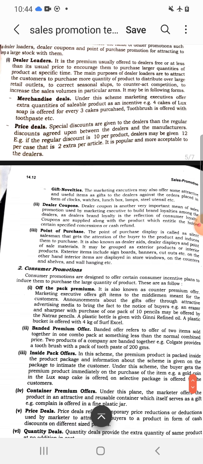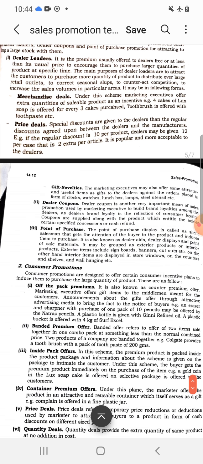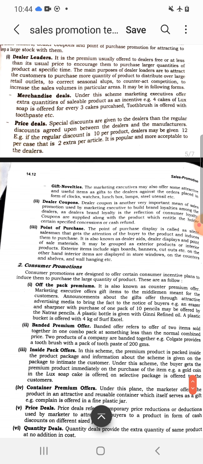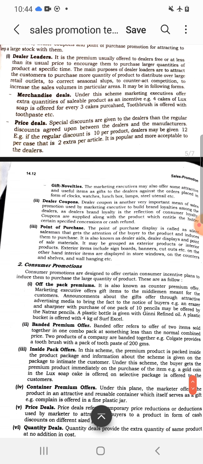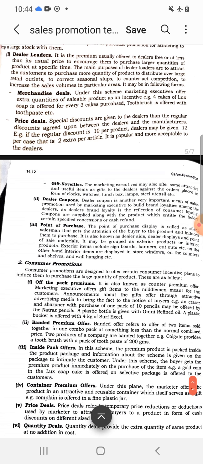Gift novelties. Marketers may offer gift novelties to the dealers, such as distributing clocks, watches, lunchboxes, lamps, steel utensils, or maybe some trip which is offered to the dealer and their families, a 3 days 2 nights trip to Singapore. Maybe this is, or any other country, or other forms of gifts are part of it.